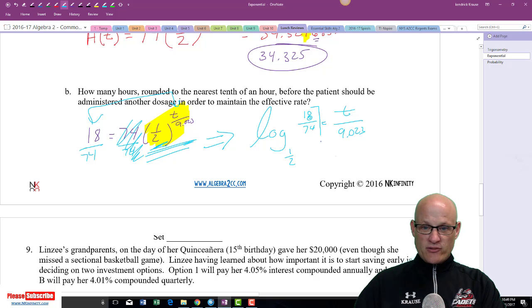So now I got this crazy stuff over here is equal to this. Well, how do I get rid of this 9.023? I'm going to multiply this side by 9.023, and I'm going to multiply this side by 9.023.